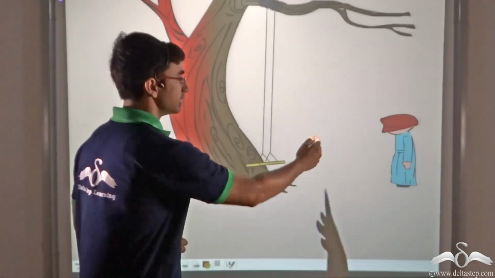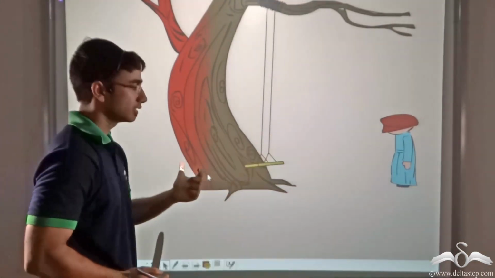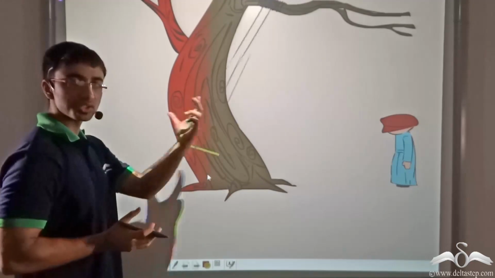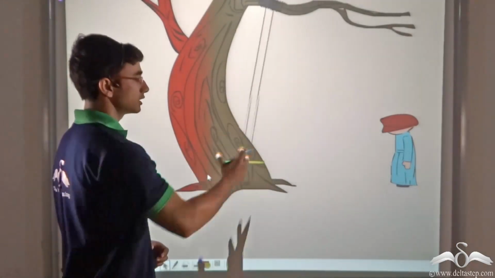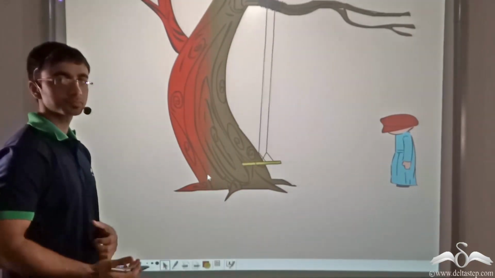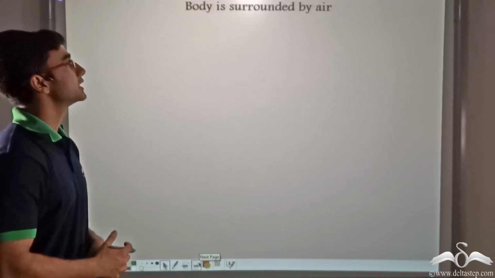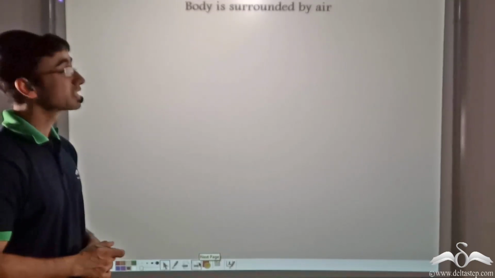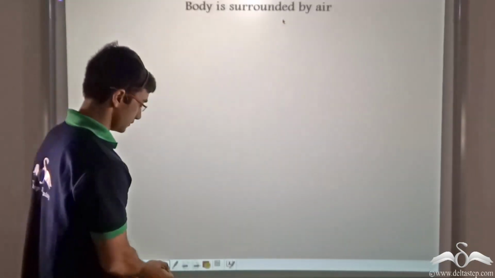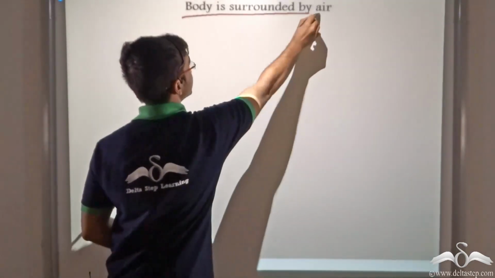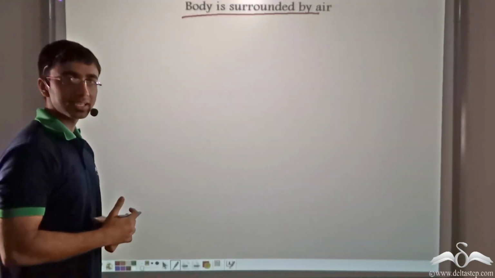Because initially he applied a force and the swing underwent oscillatory movement. But after a while, why did this oscillation stop? Why is it that the swing came to a halt after a certain period of time? Let us find out. So firstly, we consider a very simple fact. That simple fact is that the body is surrounded by air. Or in other words, the oscillating body in this case, which is the swing, is surrounded by air.